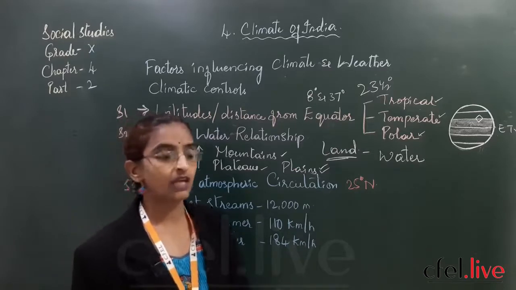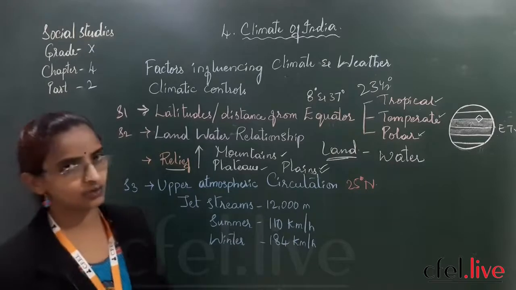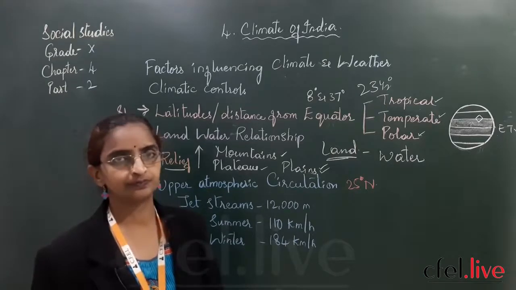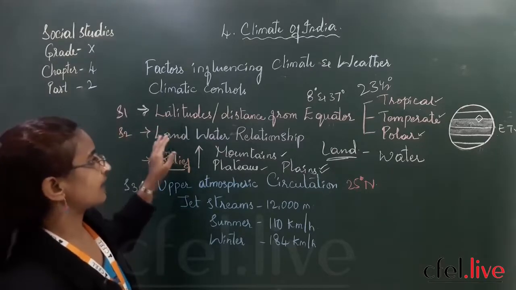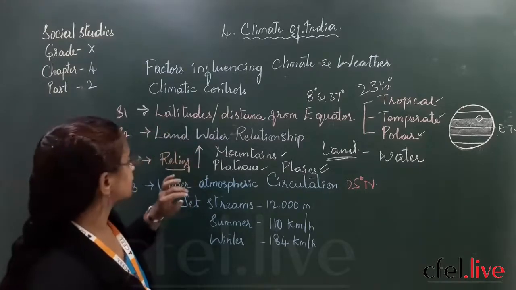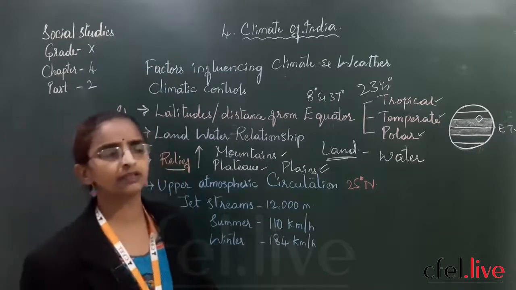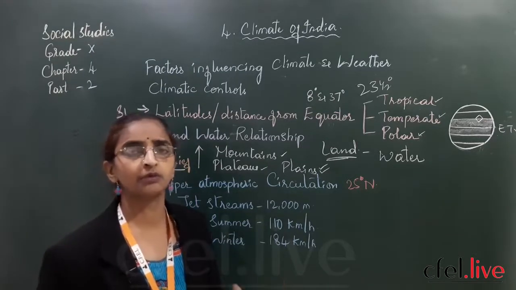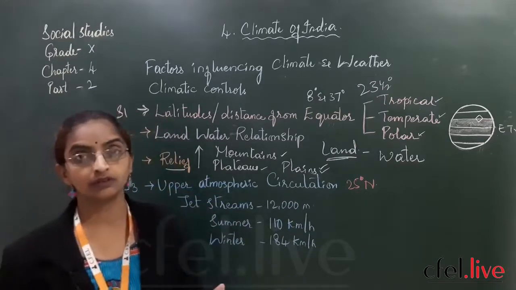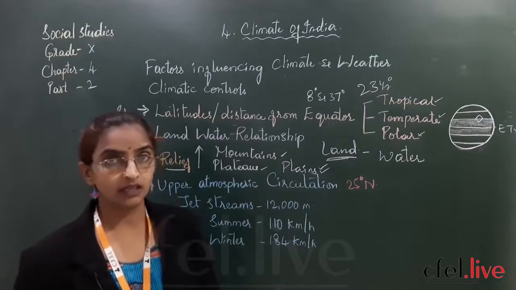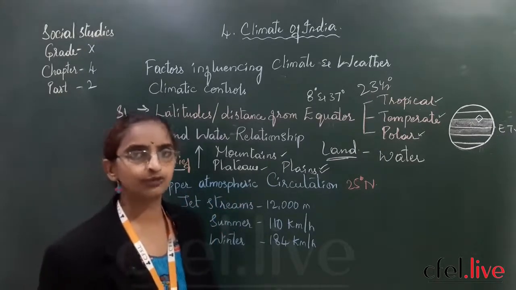Did you understand? Now the last one is upper atmospheric circulation. This is completely new for you. You might have already learned latitude, land and water relation, as well as relief. Maybe some part you know from grade 9, and about relief you learned in your grade 10 chapter 1. But this upper atmospheric circulation is completely new for you.